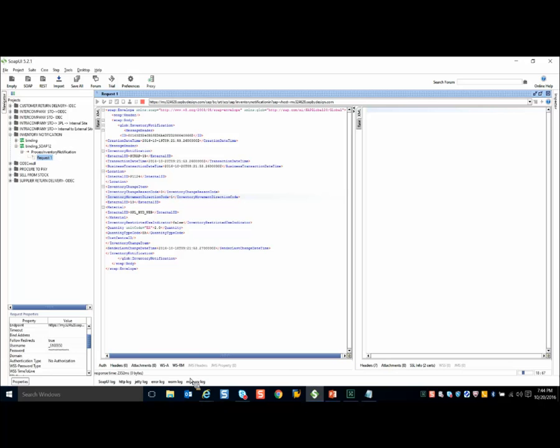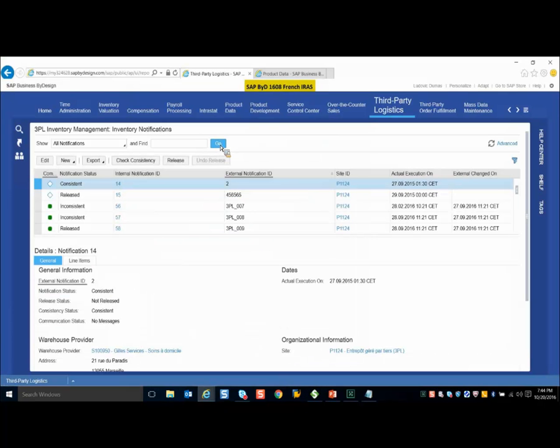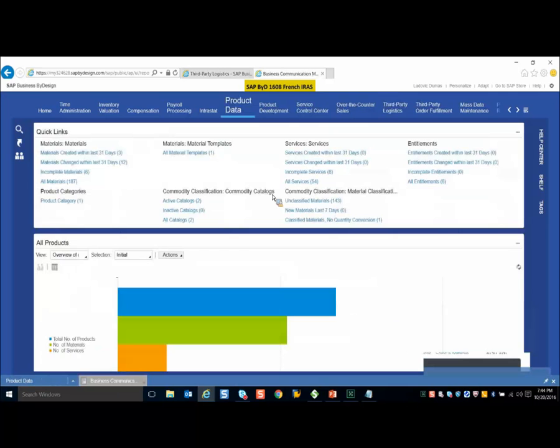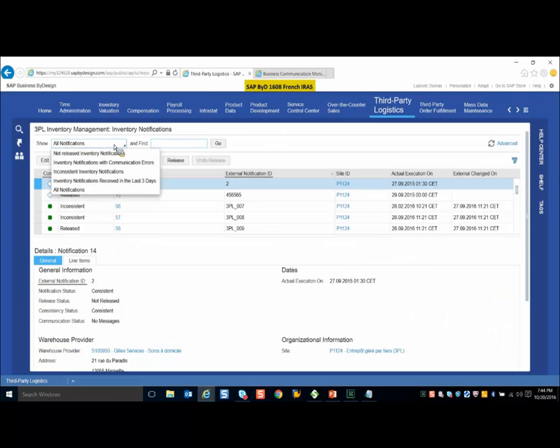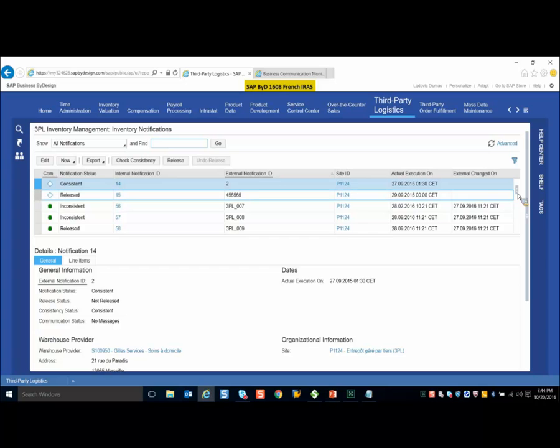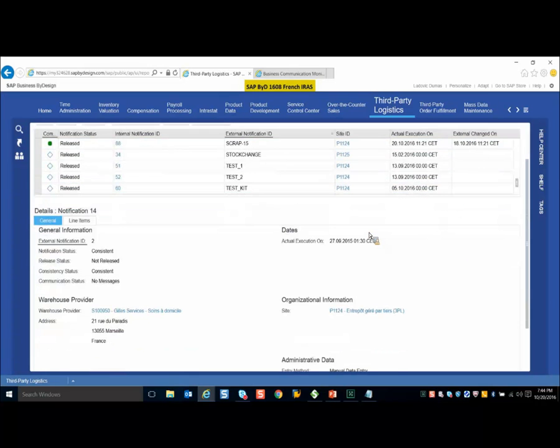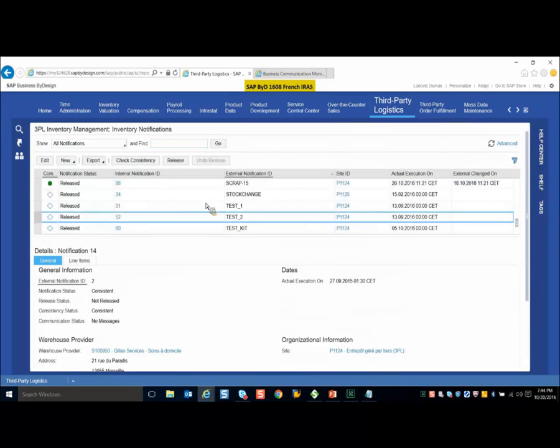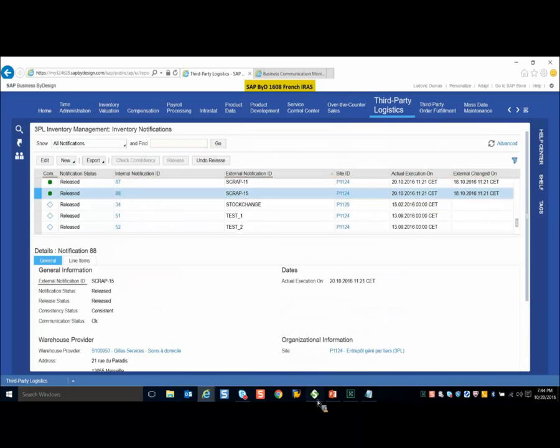Okay, so let's go into the system. I can refresh the data. You can see, this is the one which has been set as scrap 15, got created in the system, and you can see that it is released.